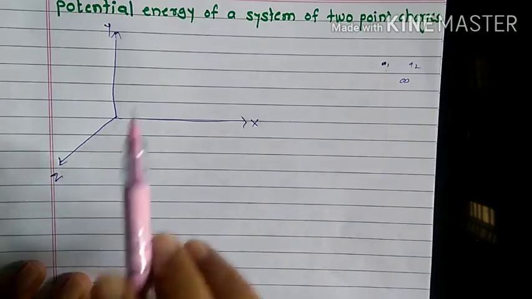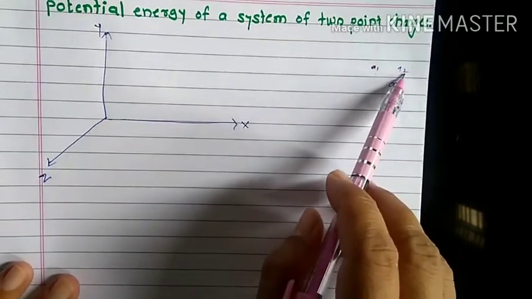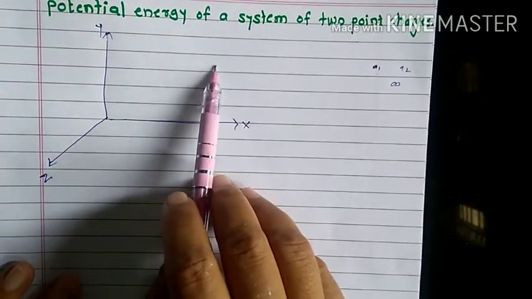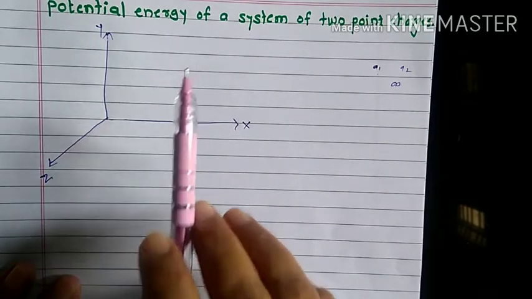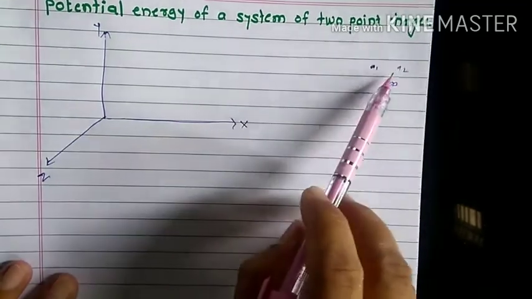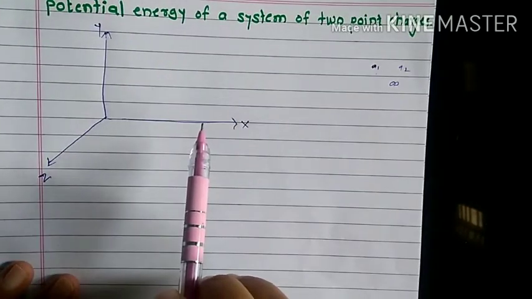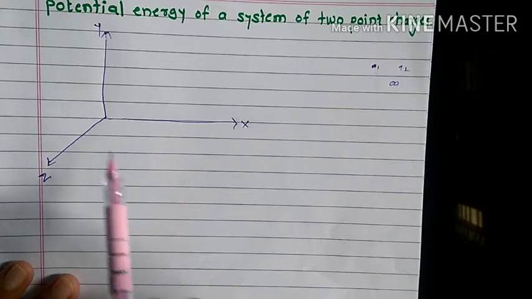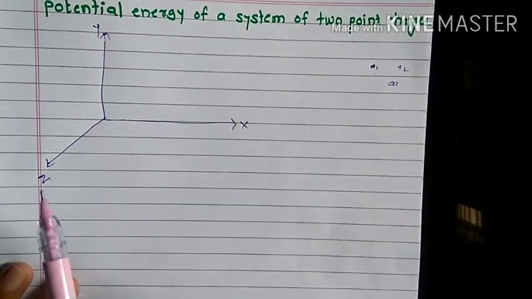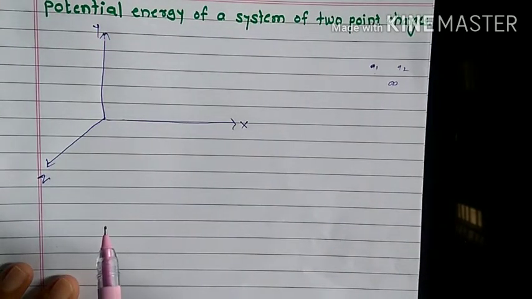But when we bring this Q2 to the system that consists of the Q1 charge, certain work will be done to bring that Q2 charge, and that work done will be stored in the form of potential energy, and we have to determine the potential energy.